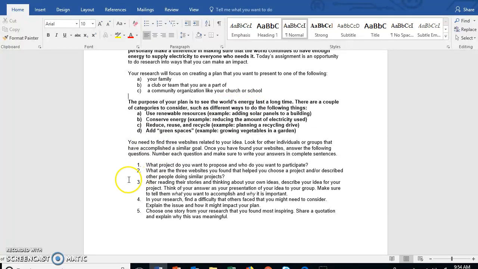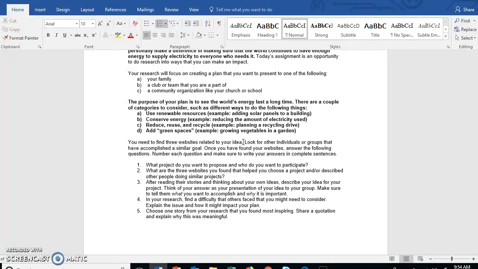So now let's look at the research information. This right here is what your paper is about. Okay. Now you need to find three websites related to your idea. In order for you to write this paper, you have to find three websites that help you with this idea.